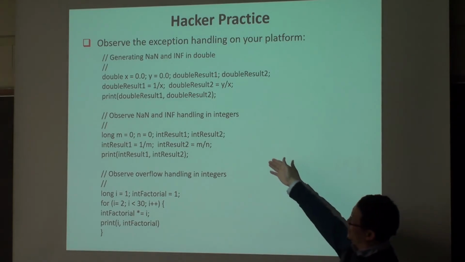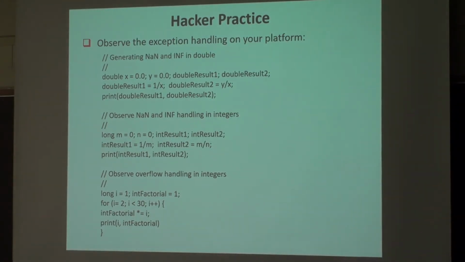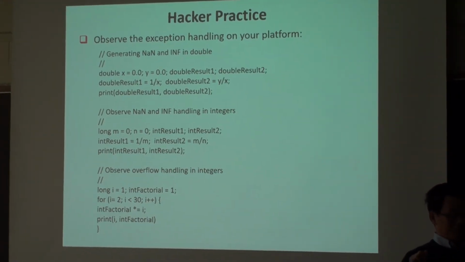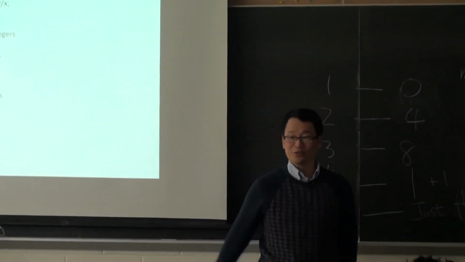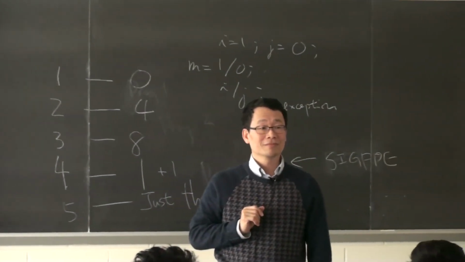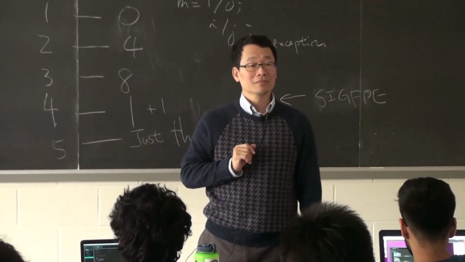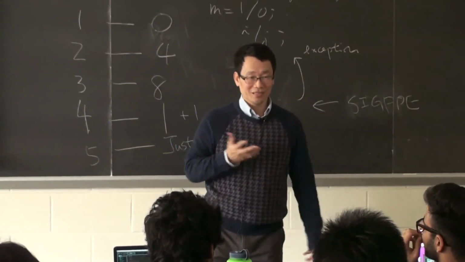How about the second one, integers? What are the things you get? I got a floating point exception. Floating point exception. Yeah, all integers give you floating point exceptions. Good. Your platform throws, right? Okay. Python is still called zero division error, but the expression is different. This time it says integer division or modulo by zero.